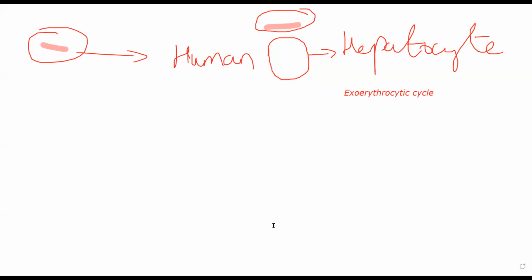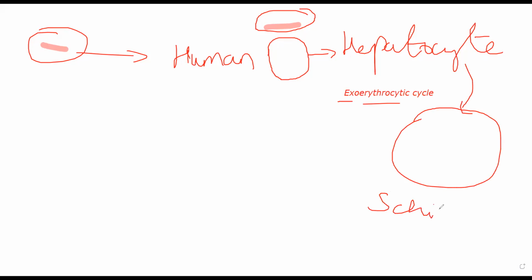Okay. Now what happens in the exoerythrocytic cycle, see, exo means out, outside the erythrocyte. In the hepatocyte, these sporozoites will start to consume the nutrients of the hepatocyte itself, and they'll start to divide and proliferate. Eventually, this hepatocyte will turn into a different cell called a schizont. And this schizont has a mass of cells. Let us suppose it has this mass of cells. These masses of cells essentially represent merozoites. There are several hundreds of merozoites present, which I'm drawing like this.